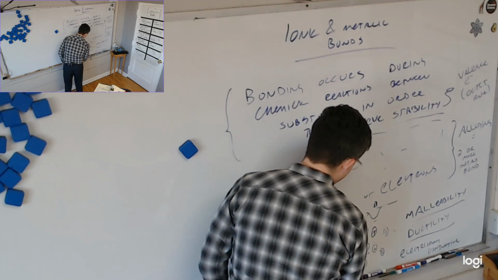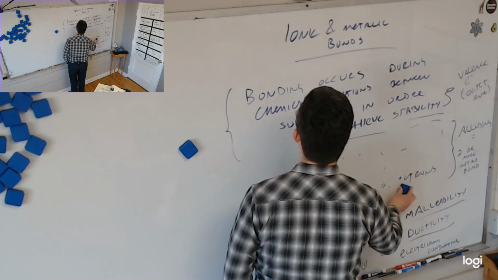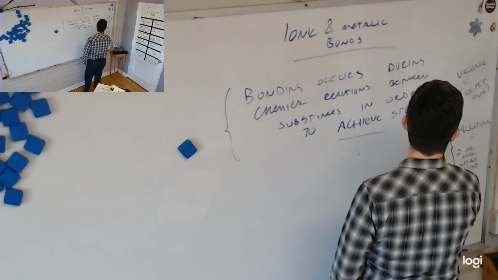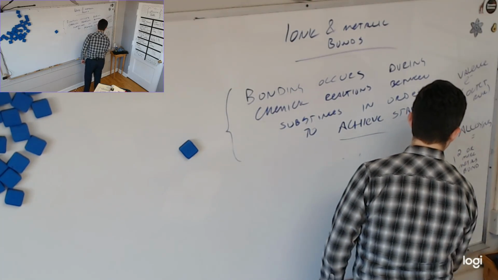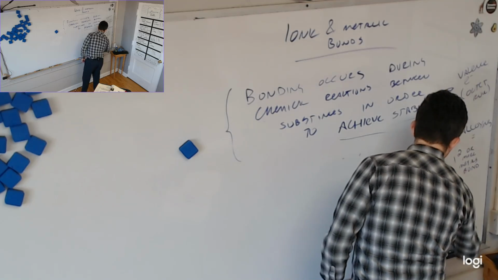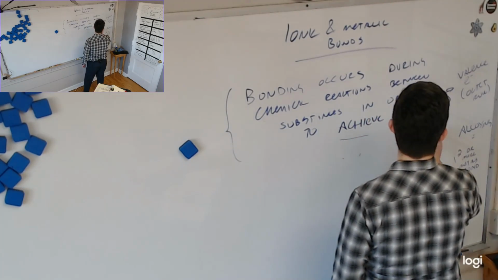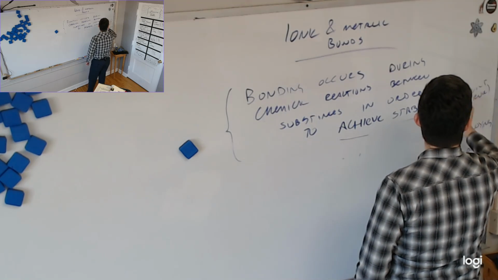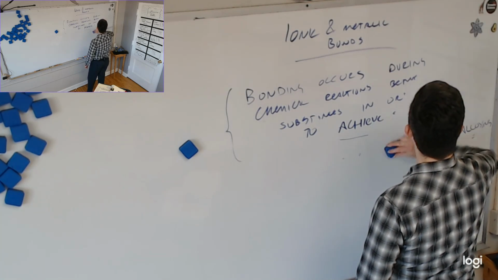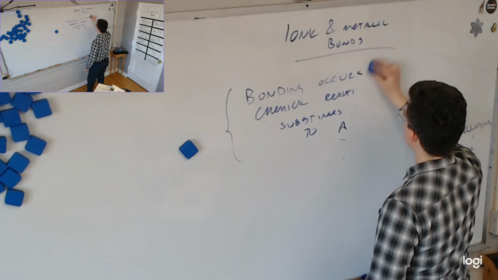Alloying. So now, where I had written metallic bonding before, please write ionic bonding. And we said that metallic bonding occurred when two or more metals bond together. That's true. What might be occurring, or what might be combining, when ionic bonding occurs?